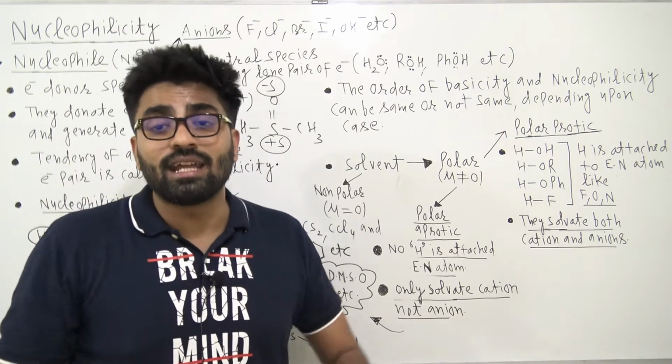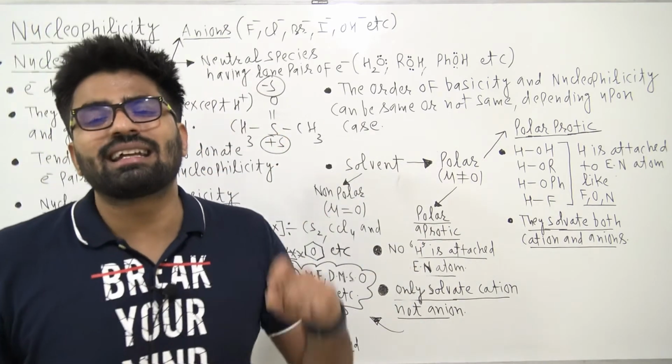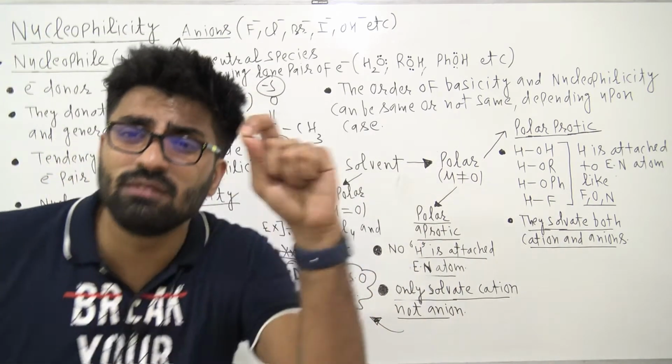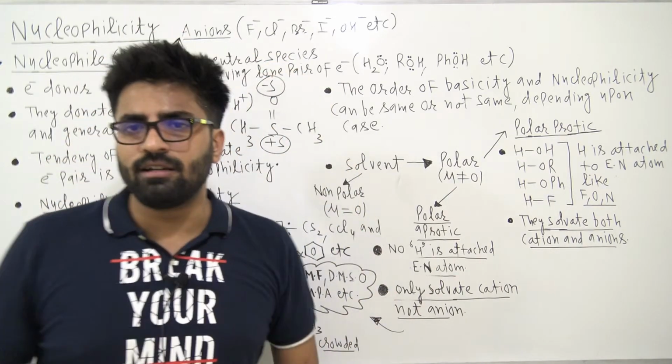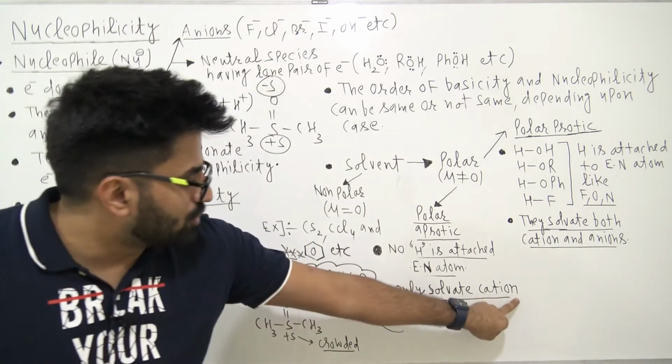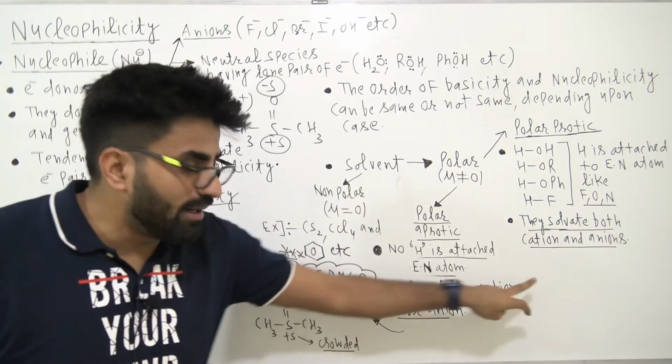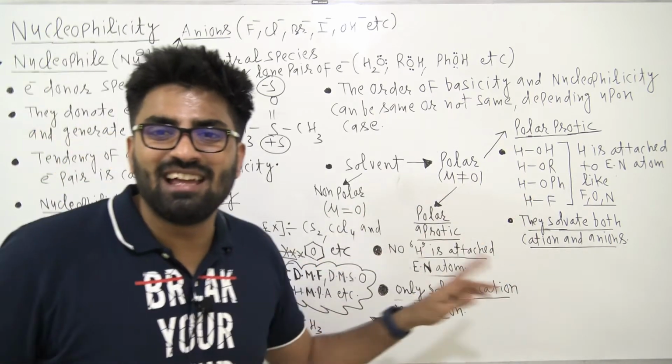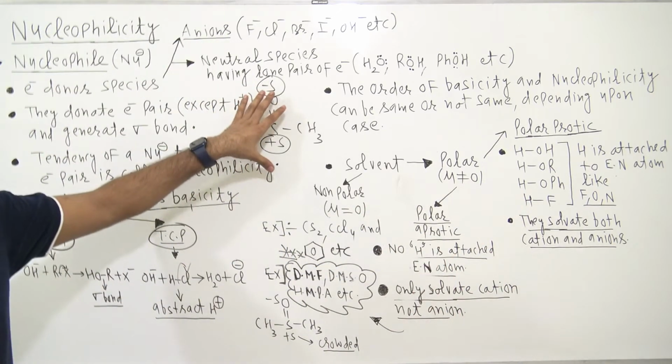Whereas polar aprotic solvents can only solvate the cation, not the anion. Very, very important point, right? So here I have written: only solvate the cation, not the anion. And I have shown you the examples as well.